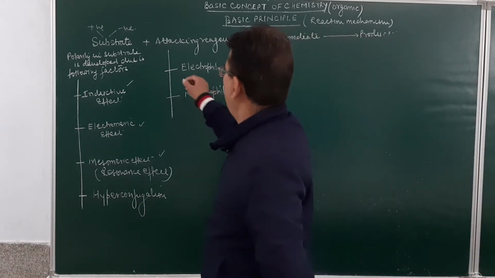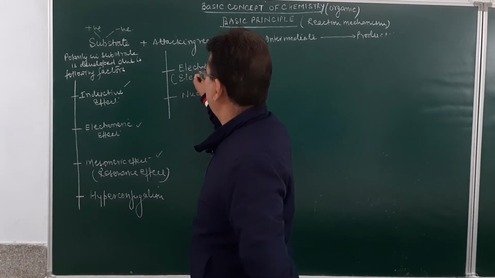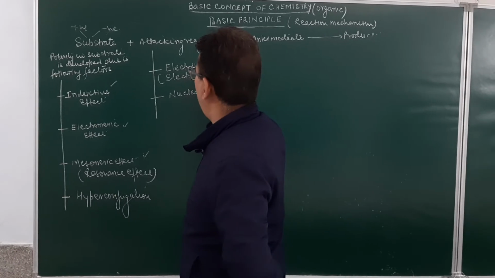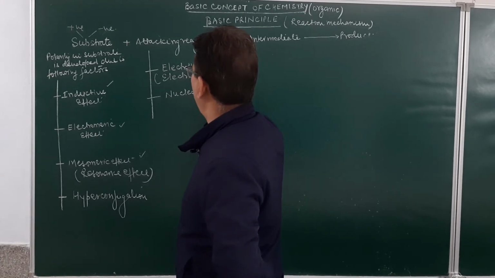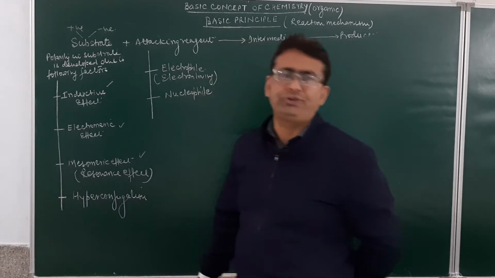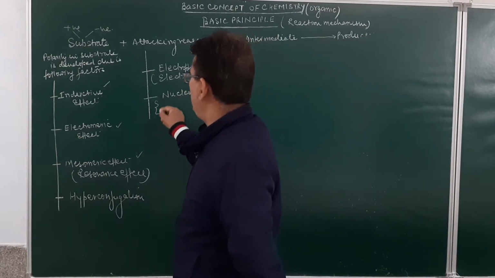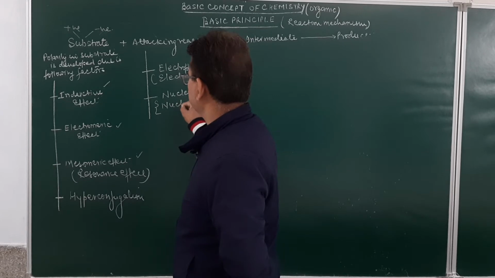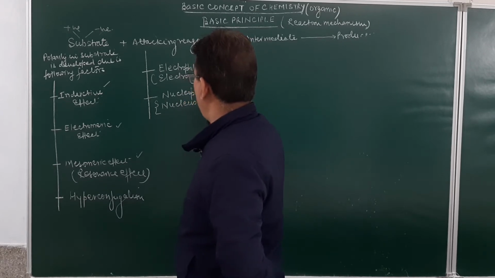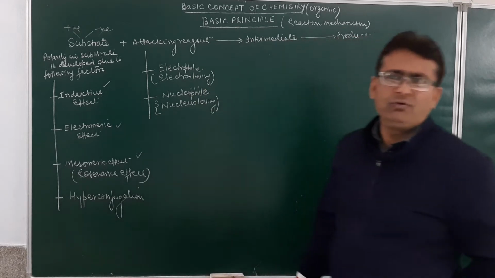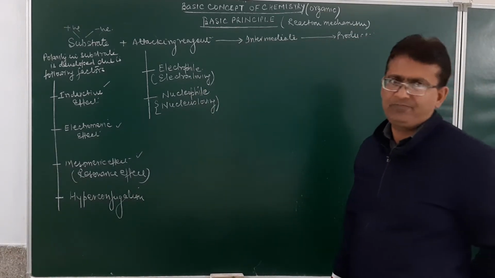Electrophile means electron loving species, and these are positively charged. Nucleophile means nucleus loving species, and these are negatively charged.